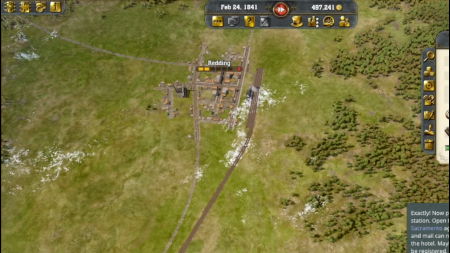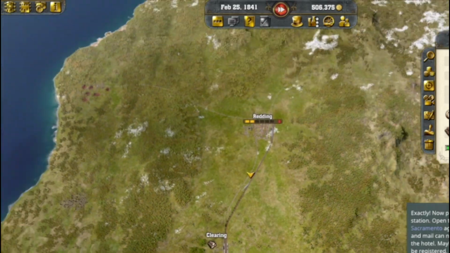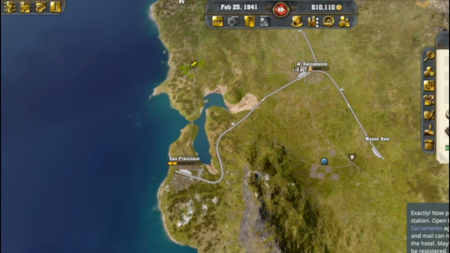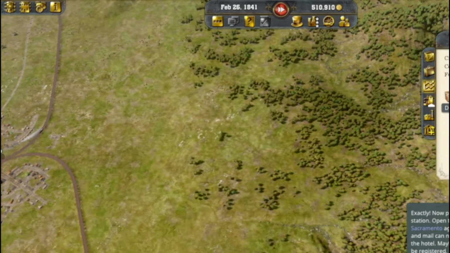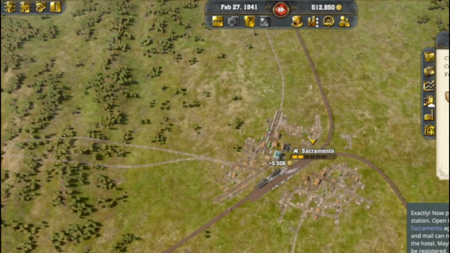Open the overview passengers and mail in Sacramento. Okay, wait. Sacramento. You'll notice that I can now get to Reading. Where did we see this previously?